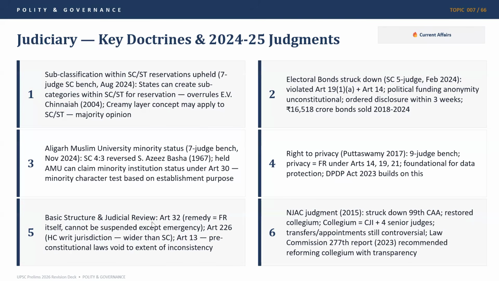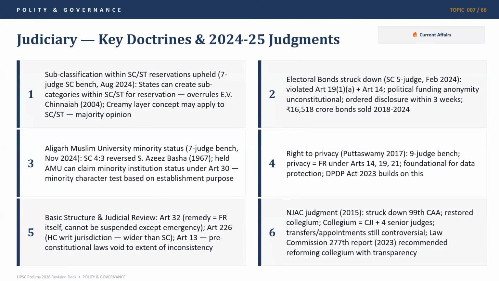Basic structure and judicial review. Article 32, the remedy for fundamental rights itself, cannot be suspended except during emergency. Article 32 is called the heart of the Constitution by the Constitution makers themselves. Why? Because it provides a remedy if our fundamental rights are not being honored. Otherwise, what can a common citizen do? Article 226 gives the High Court writ jurisdiction, which is much wider than the Supreme Court's. This is a very important nuance of static polity that every new aspirant should know.